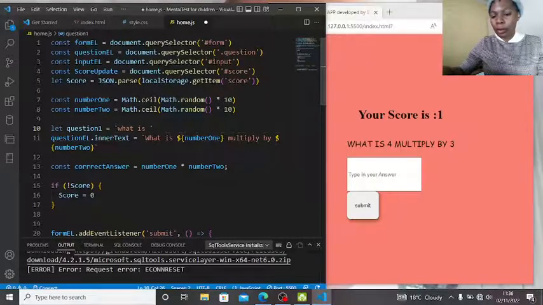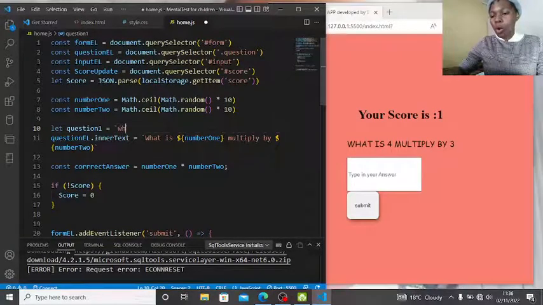Okay, sorry, let us say shift and then... okay, I gave it a wrong quotation, there you go, I want this quotation.